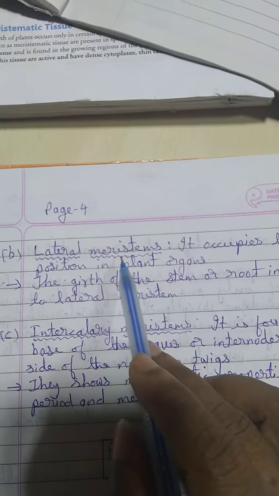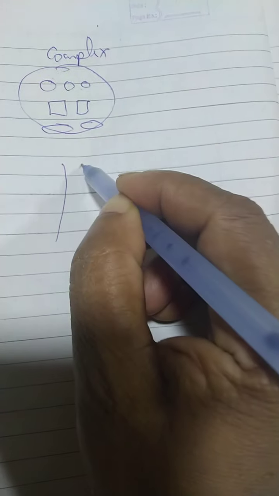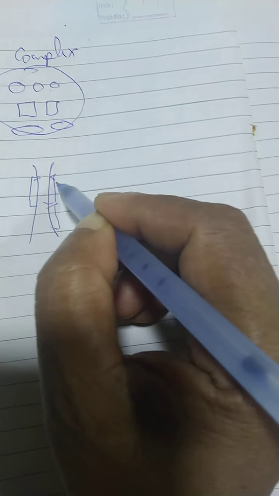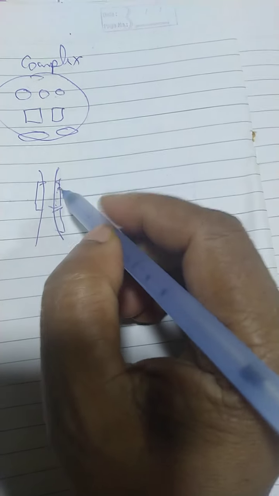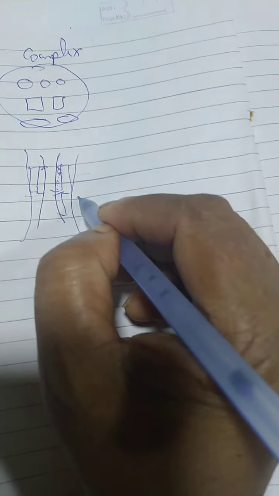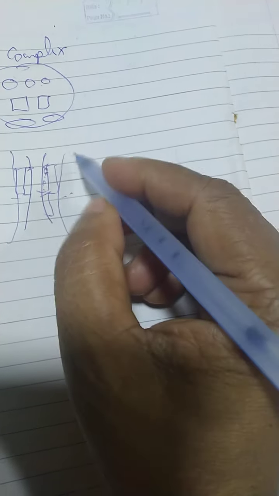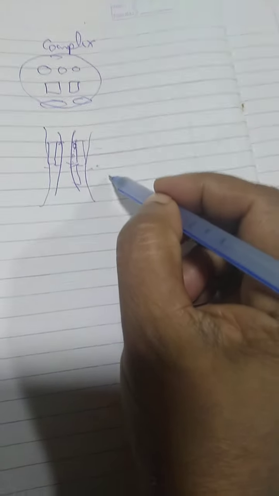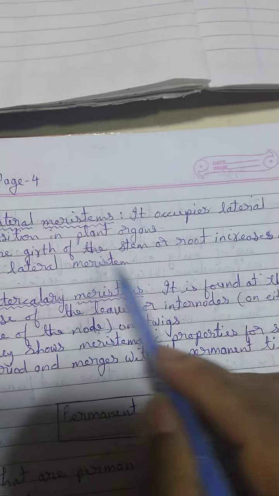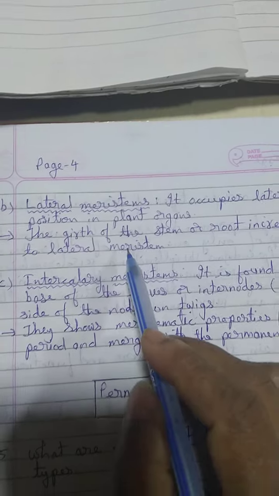Next is lateral meristem. Lateral meristems are always lateral in position in the plant organs. Lateral in position means, suppose this is the stem, then by the side of the stem, this is called lateral position. When cell division occurs here in the meristematic cells, there is an addition of size horizontally. So the stem grows broader, that is how a tree trunk forms. So horizontal growth of the plant part is because of the lateral meristem, and it is also known as secondary growth. So it occupies the lateral position. The girth, meaning the diameter of the stem or root, increases due to lateral meristem.